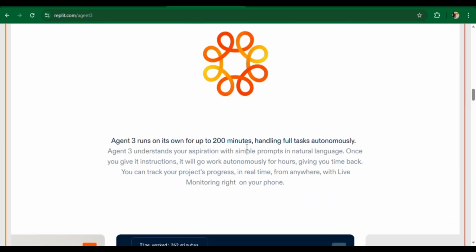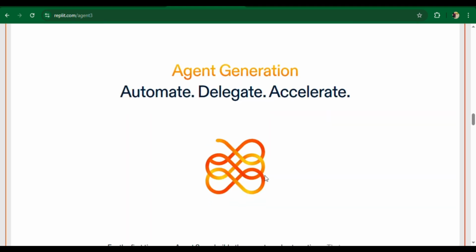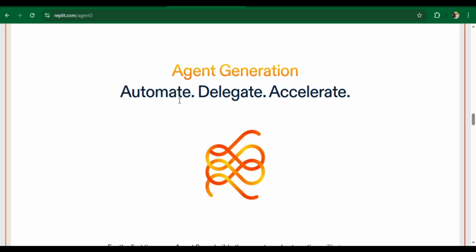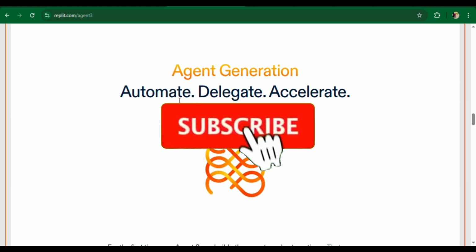Replit Agent 3 has longer runtime. Unlike most AI agents that stop after a short while, Agent 3 keeps going for up to 200 minutes completely on its own. Imagine giving it a task in simple natural language and it works autonomously for hours while you focus on other things. And the best part? You can track progress in real time, even from your phone, with live monitoring.